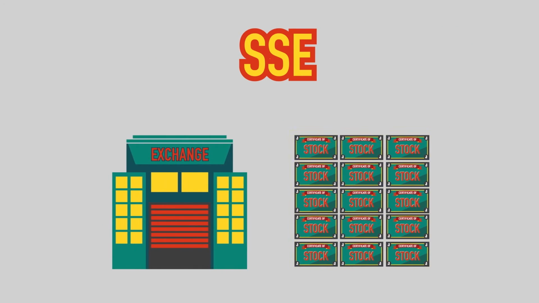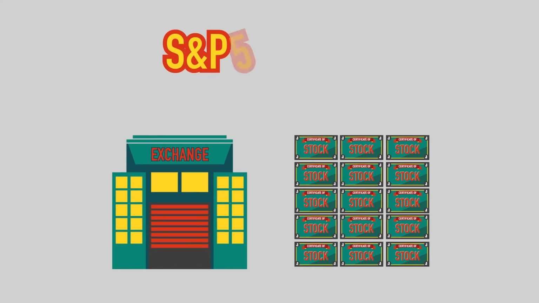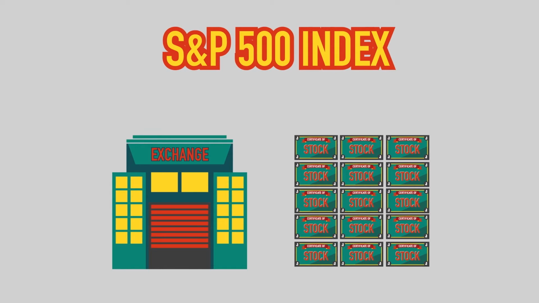For example, the Shanghai Composite Index is calculated from all stocks listed in the stock market. Apart from calculating all stocks, some indices only use a few dozen or a few hundred representative stocks to constitute the indices. The Standard & Poor's 500 Index is one of the examples. It is constituted of 500 stocks, and the trend is determined by the stock prices.